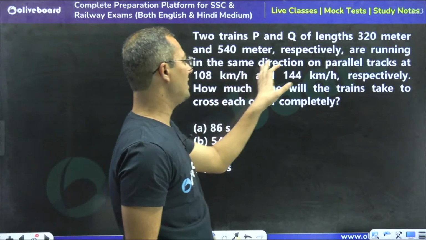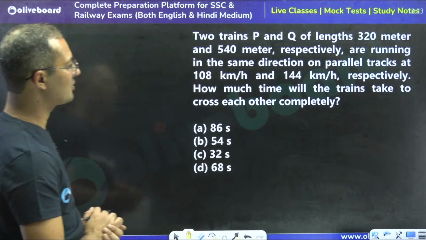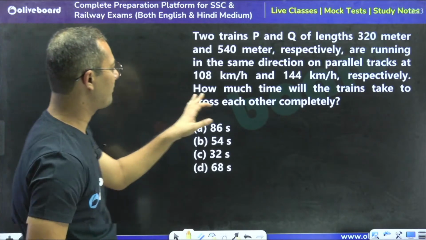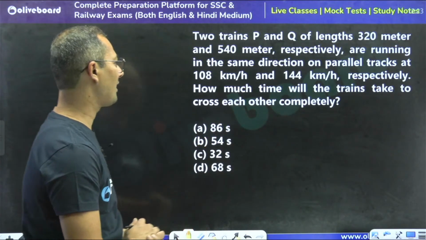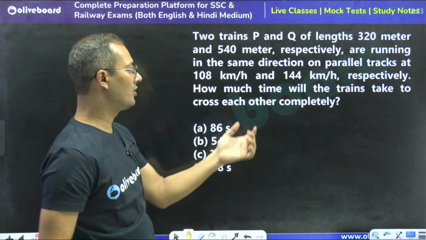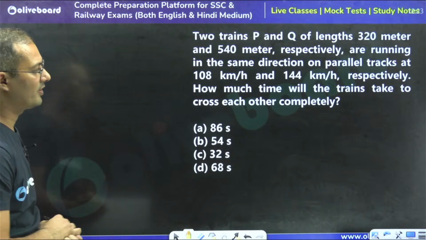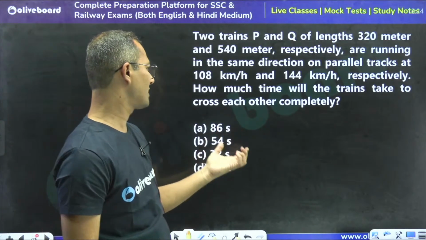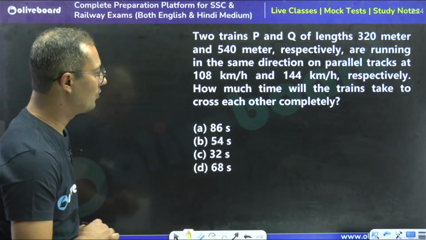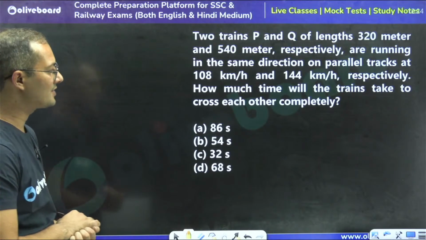Two trains P and Q of length 320 meter and 540 meter respectively are running in the same direction on parallel tracks at 108 km per hour and 144 km per hour respectively. How much time will the trains take to cross each other completely?